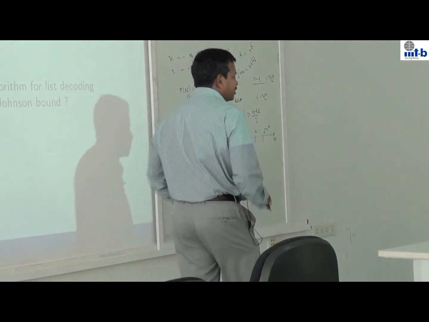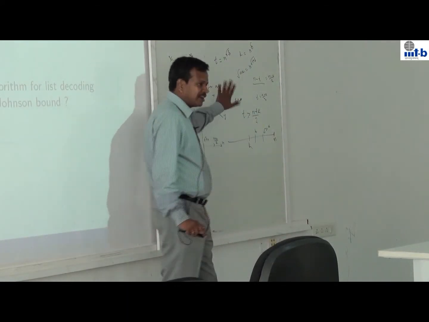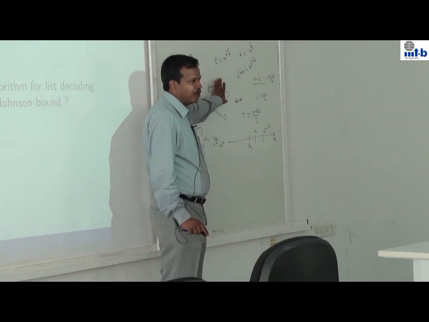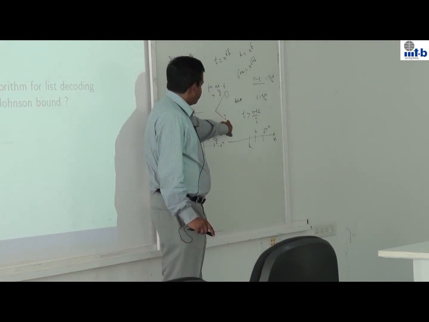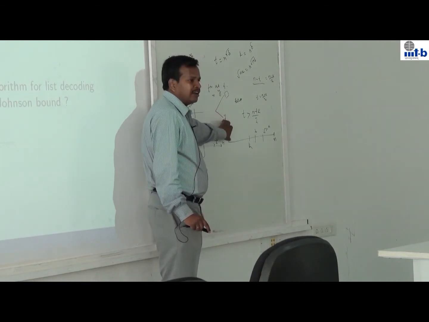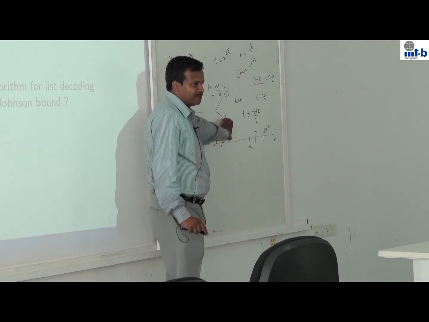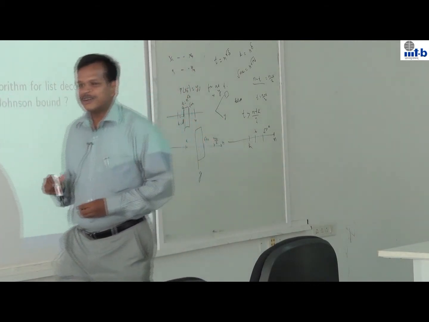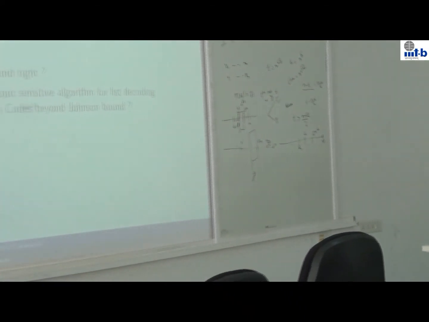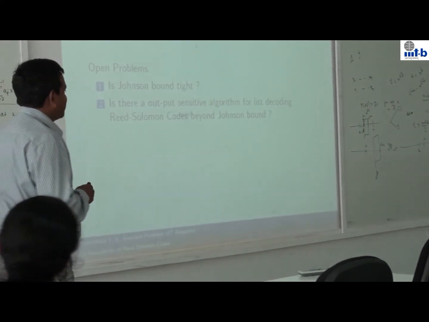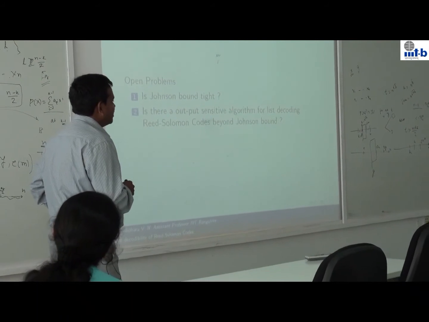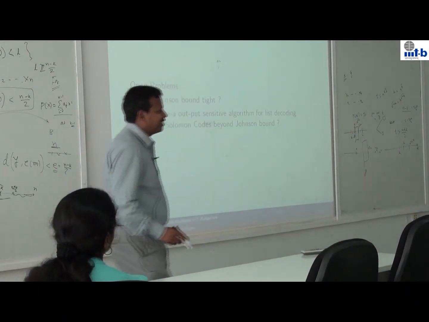It has to do two things. One is that if the list is too high, it has to declare that the list is too high, so I can't solve the problem. Otherwise, give me an efficient algorithm which will give me the list. For some time I thought that it should be possible. I spent a couple of months during my PhD, but there is no good news from my side.